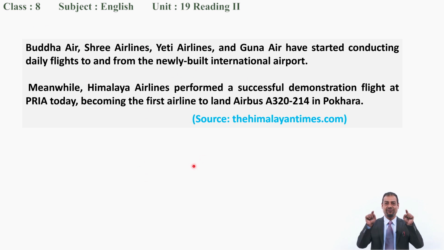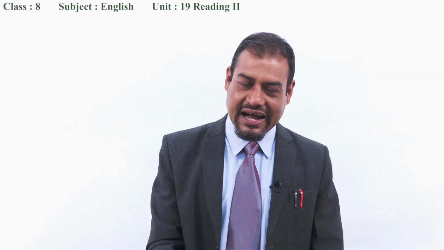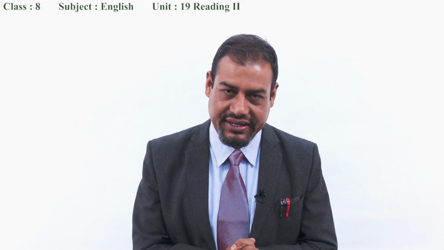So now you can see here many airlines. Which one is the first to land there in the Pokhara International Airport? Which one? Yes, you are right. Himalaya Airlines, okay? So have you understood the complete text here? Good. And the source of this news is HimalayanTimes.com. So is it clear? Good. After this, based on the text, we have to do some tasks, okay? Now the first task is A.